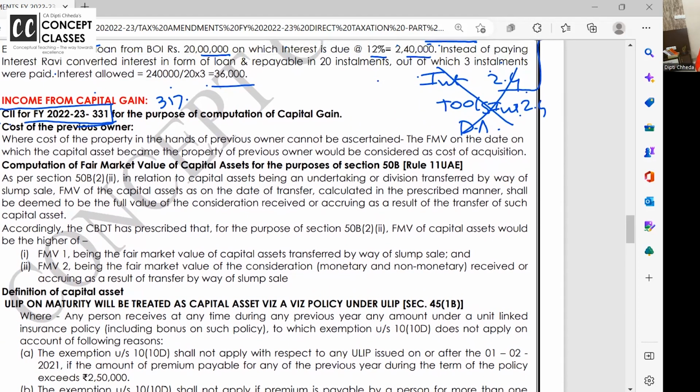Okay, right. Next small amendment is, in so many cases we take the cost of the previous owner, right? Suppose I have got a property as a gift from my grandfather, my Dadaji, and I transferred it. When I got it as a gift, this transfer is exempt because there's no consideration. When I transfer this property to a third person, I can take the cost as the cost of the previous owner.